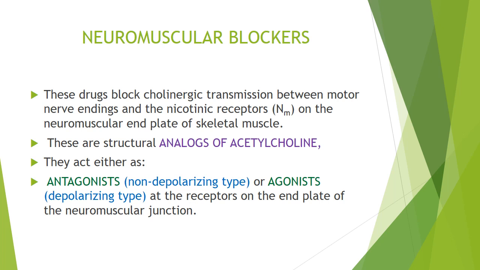I hope you now understand the action of acetylcholine on the nicotinic receptors on the neuromuscular end plate. The function of acetylcholine on the nicotinic receptor is that it activates the receptors and causes muscle contraction. And neuromuscular blockers block the cholinergic transmission, so they relax the muscle. Neuromuscular blockers act exactly opposite to the way acetylcholine acts, so they relax the muscle, whereas acetylcholine contracts the muscle.